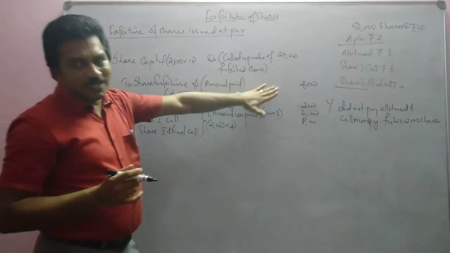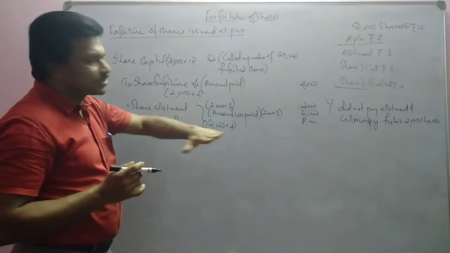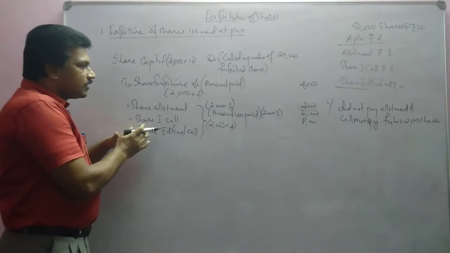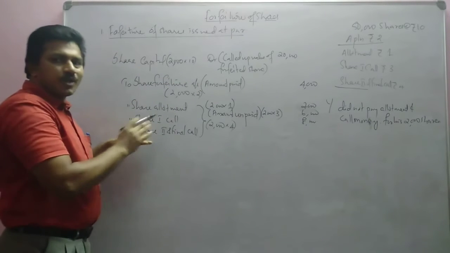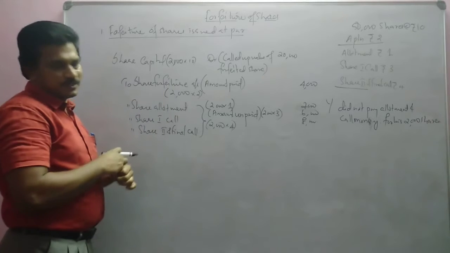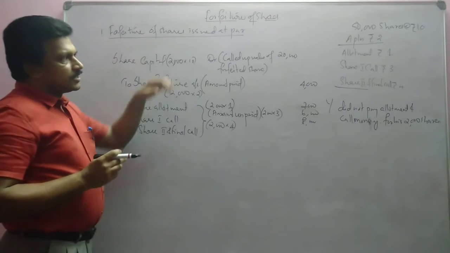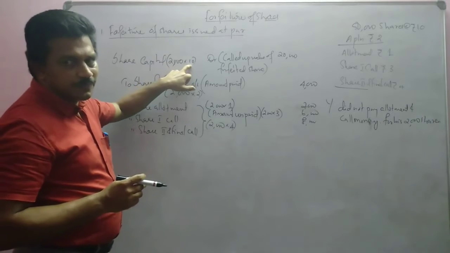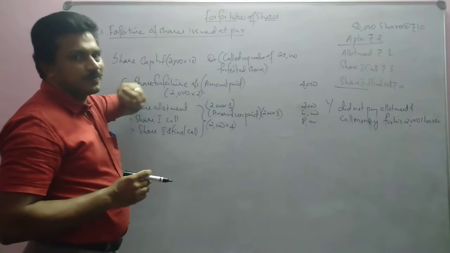This is the journal entry. Here all money was received, so we have to write full. That means after calling all this, even second call money also, after that only shares are forfeited. So in that case, called up value will be the total face value. Full face value is called back.